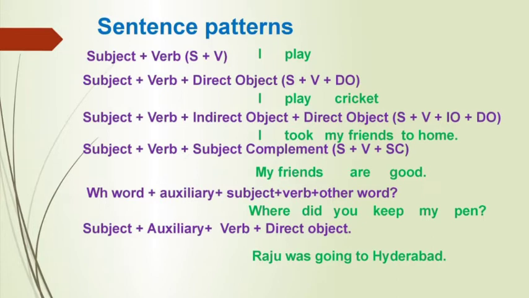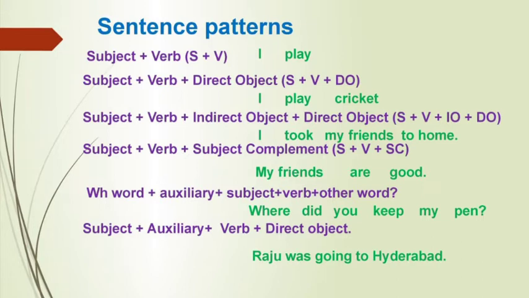What is a subject? A sentence has a subject. It can be a noun or pronoun. In this sentence, play is a verb. Verbs are action words or action phrases. Next one, linking verbs or auxiliary verbs. They are is, am, are, was, were. They act as helping verbs, sometimes as a main verb.